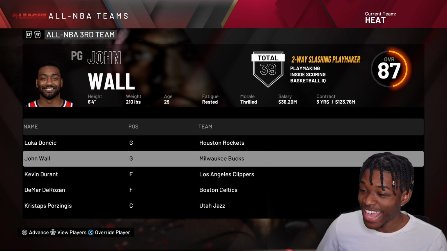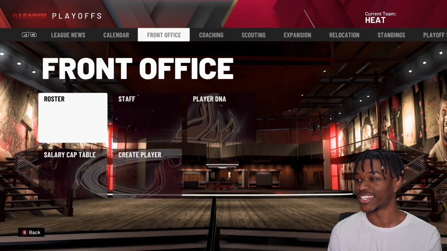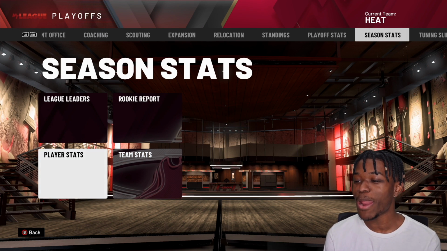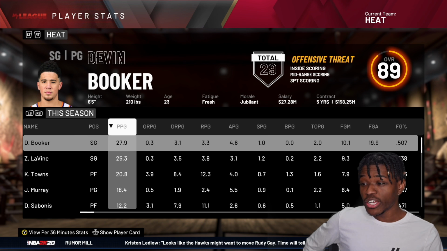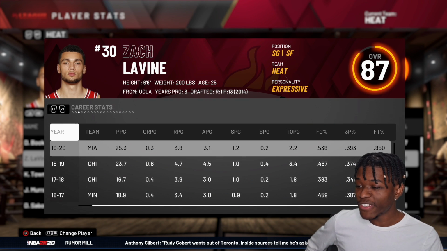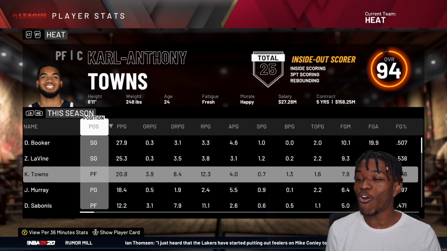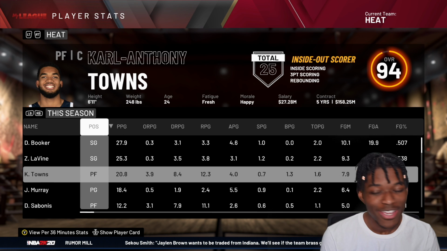The fact that Zach LaVine is not here, you saw the numbers Zach LaVine put up this season. You saw how that boy was killing the game on amazing efficiency. Or even Devin Booker. Devin Booker averaged 28 points per game for us. 50, 40, 90 club. Zach LaVine, not 50, 40, 90, but he averaged 25. You trying to tell me, or Karl Anthony Towns, none of these dudes was good enough for an All-NBA team? They disrespected Miami.